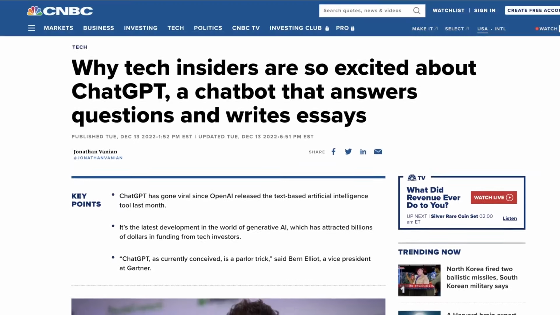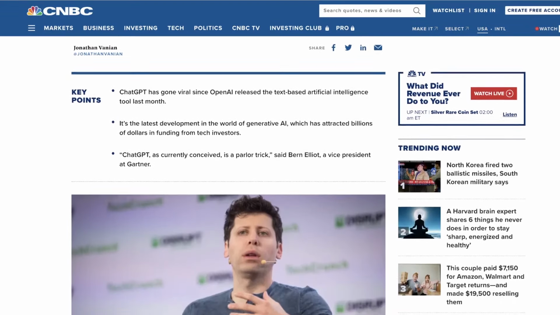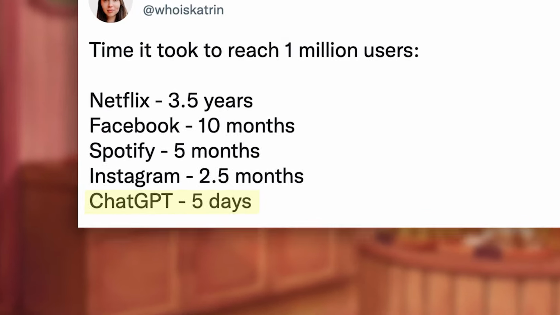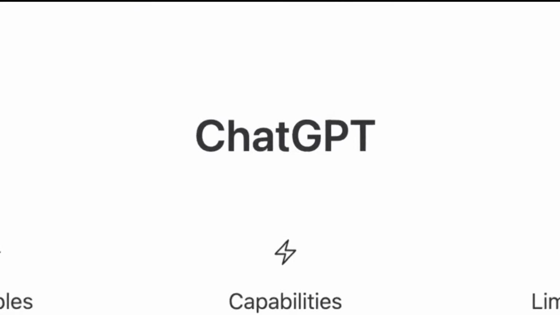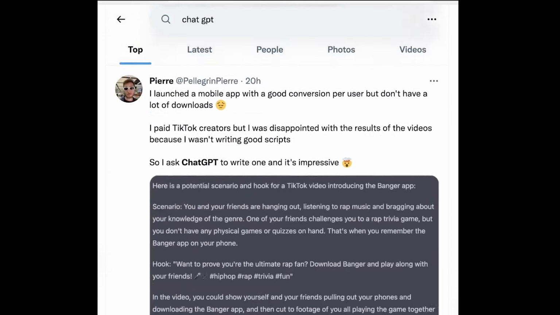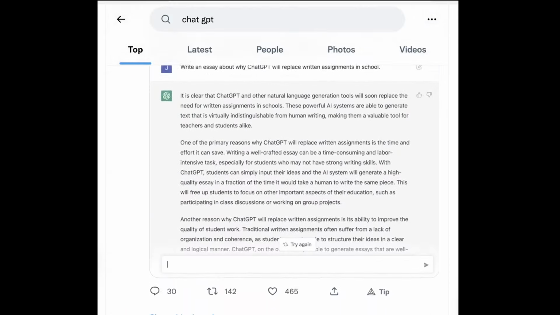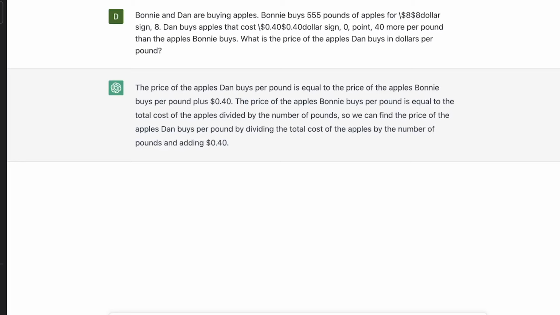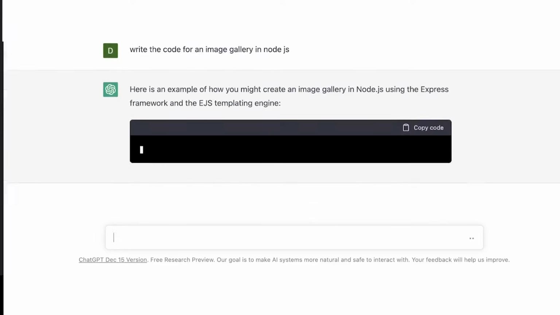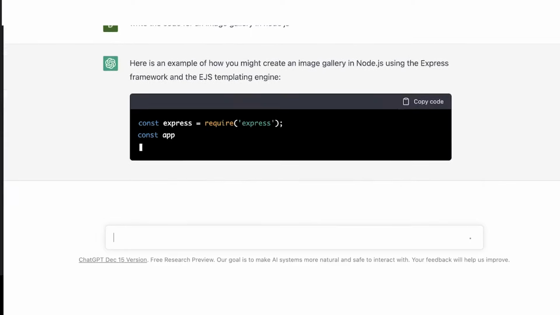OpenAI is the most talked about AI company right now, and they just released a new chatbot that I'm sure you've heard of called ChatGPT. It's been shared everywhere over the past couple weeks, and because people are stunned by the level of tasks it can do. We've seen students using it to do their homework for them, writers having it complete entire essays, and even developers using it to write code.